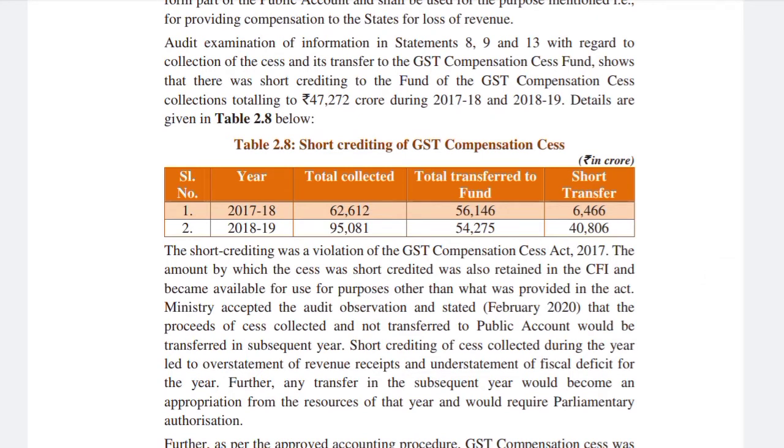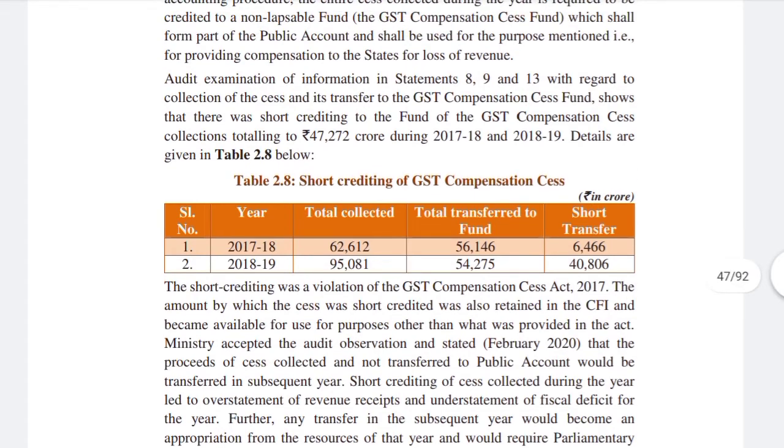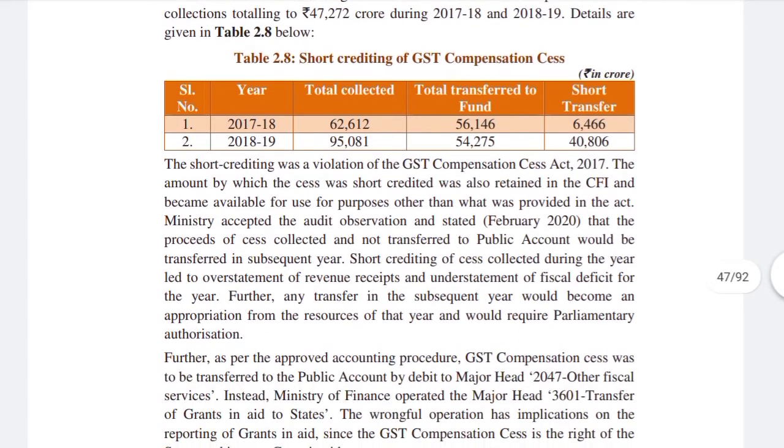The issue has been stated in the report that audit examination of information in statements 8, 9 and 13 with regard to the collection of the cess and the transfer to the GST compensation cess fund shows that there was short crediting of the fund of the GST compensation cess collected, which totals to 47,272 crore during 2017-18 plus 2018-19, and detail is as follows. So the issue highlighted here is short crediting of the fund, or we can say short transfer of the fund.